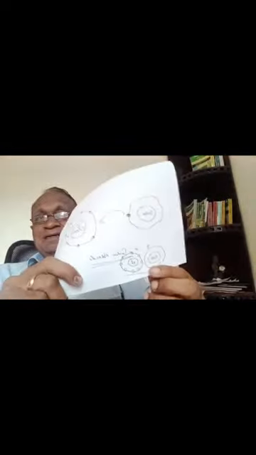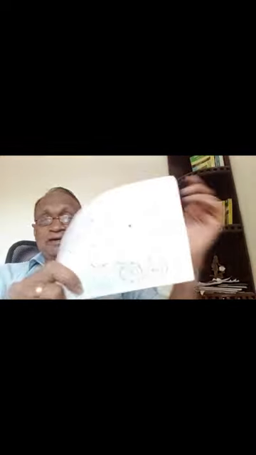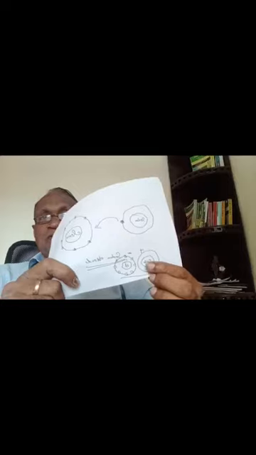Otherwise, leave it. But these two cannot go independently, because we know in the sodium atom the number of electrons and protons is equal. That is why it is neutral. If there are 10 protons in the nucleus, there must be 10 electrons.